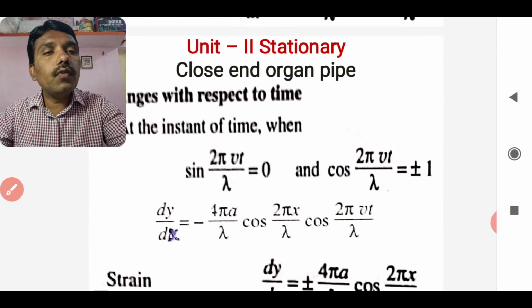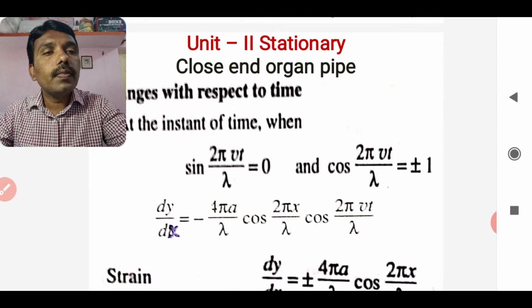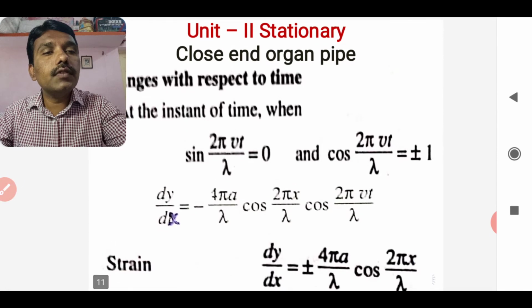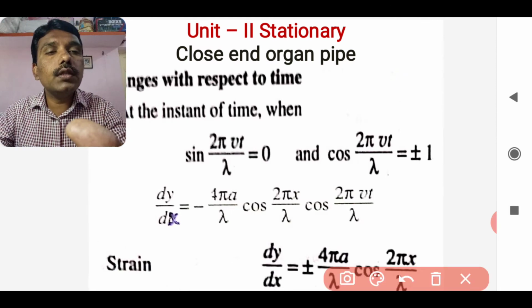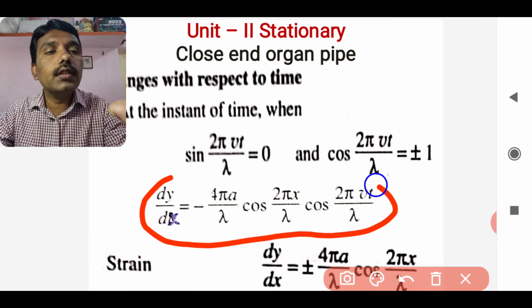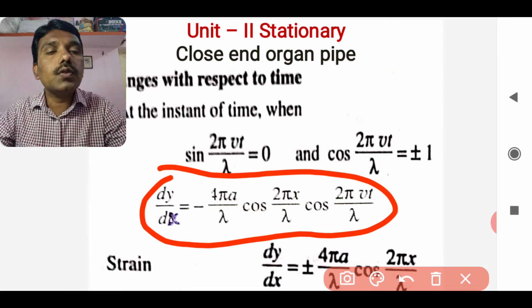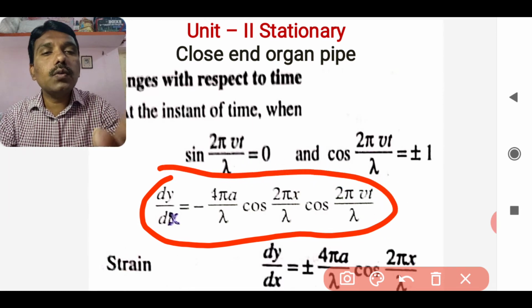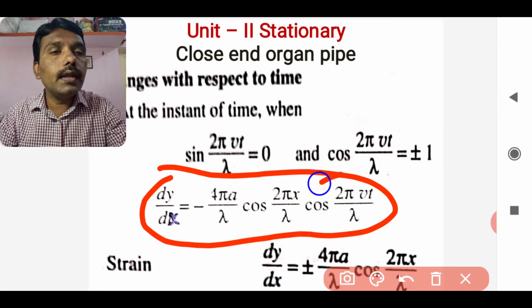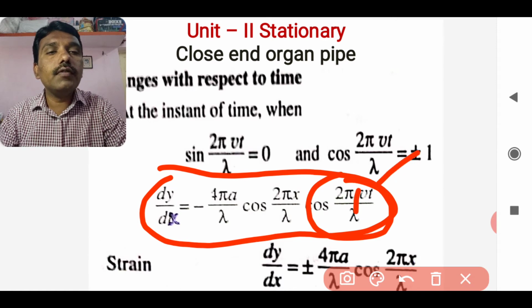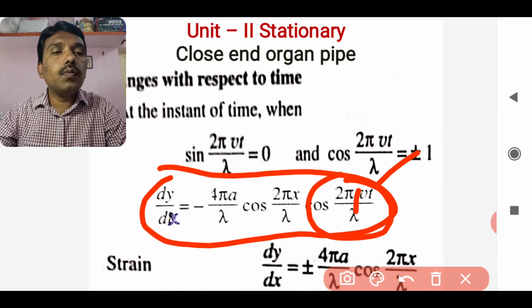Again moving forward to the strain, look at the relationship dy by dx. There is a correction in the book also, where the relationship is given as dy by dt, so make the correction: it is dy by dx. Here cos of twice pi vt by lambda is present, and putting its value as 1, dy by dx is plus minus 4 pi a by lambda cos of twice pi x by lambda.